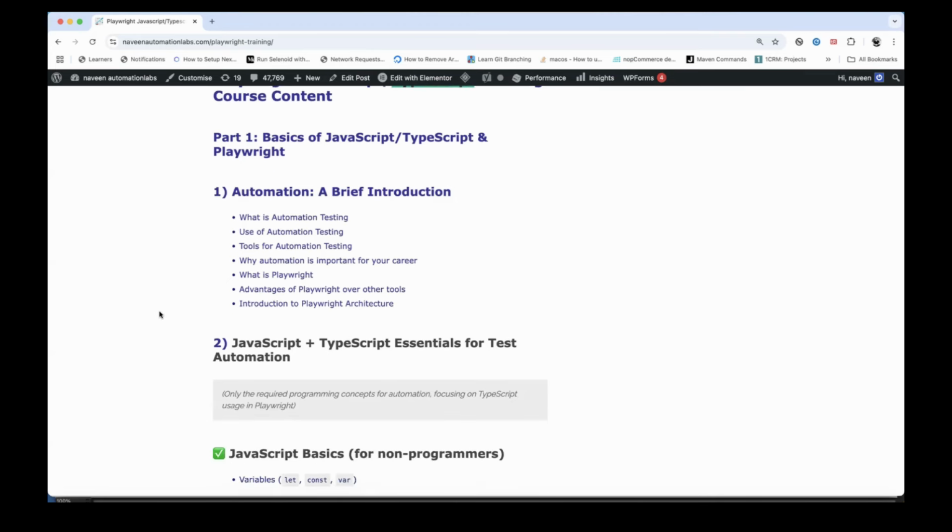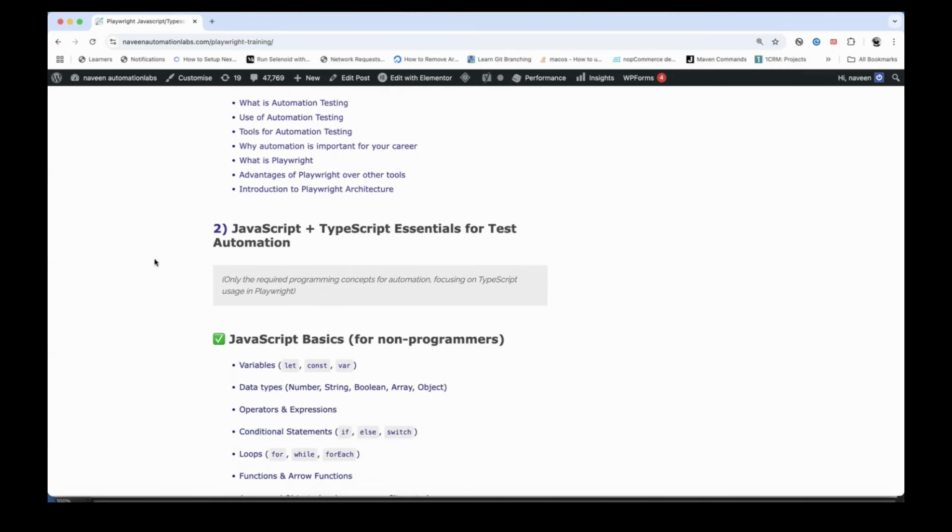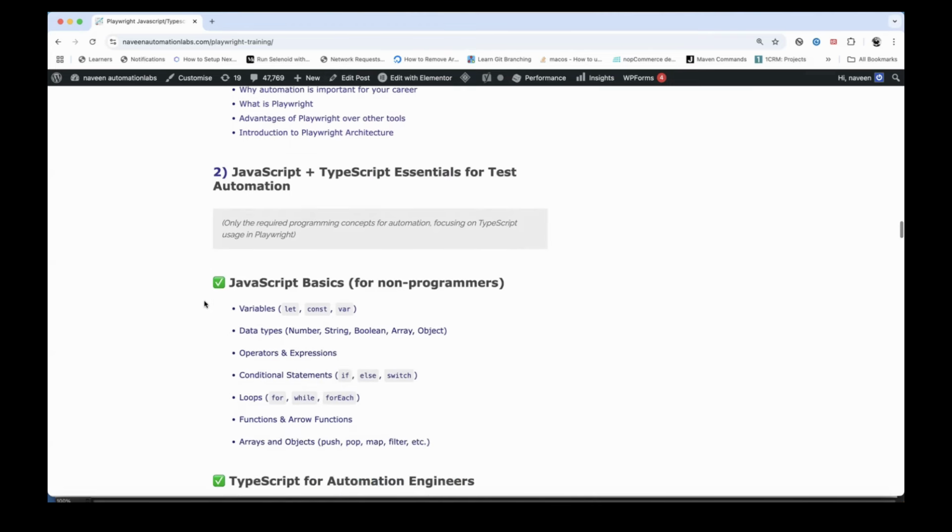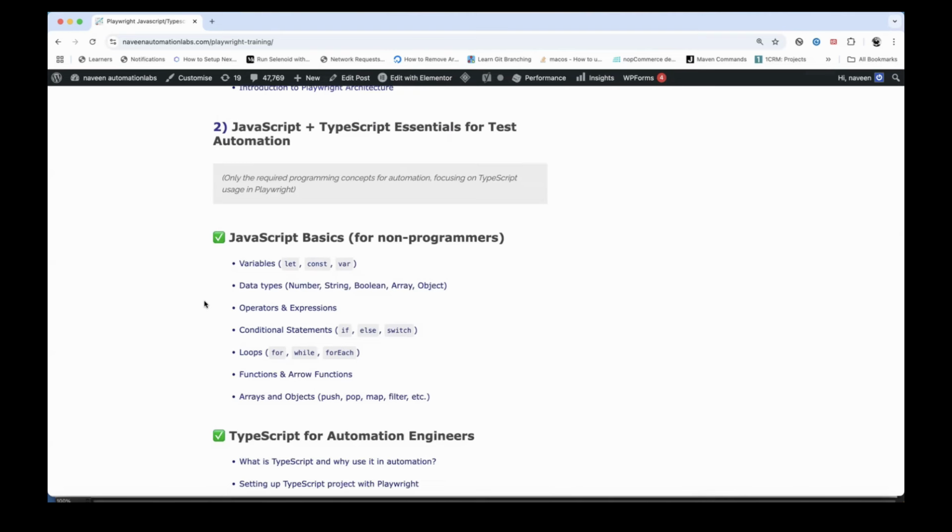So people who are coming from a Java background or a non-programming background, having no experience in programming, have nothing to worry about. JavaScript is a very, very easy language as compared to other languages like Java, Python, or C Sharp. It's very straightforward. It's a scripting language, and on top of that, TypeScript is designed. So we will go through all the basics of JavaScript and TypeScript, whatever is required from a test automation point of view. It is not like we have to go through each and every topic of JavaScript from the development point of view. Whatever is required for test automation, just like we do in Selenium with Java, exactly the same thing we have to cover with JavaScript and TypeScript.